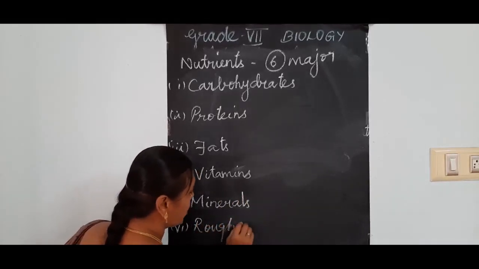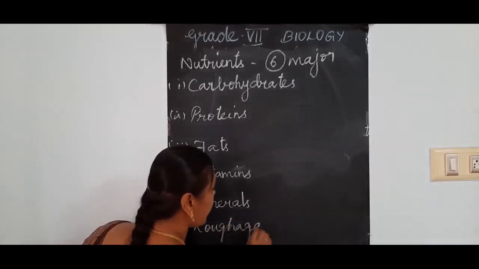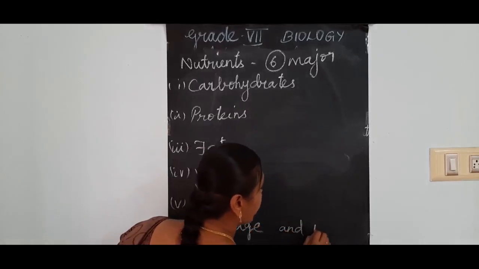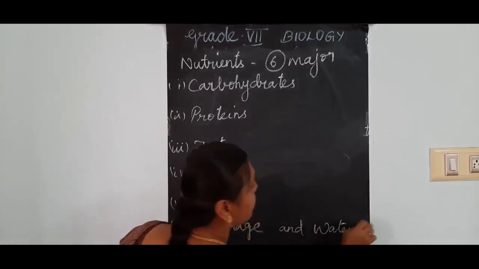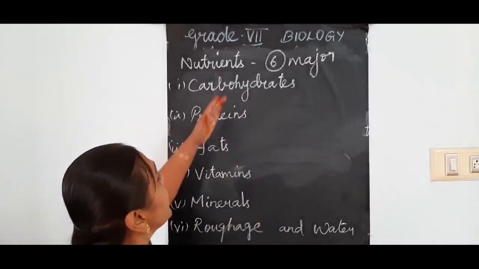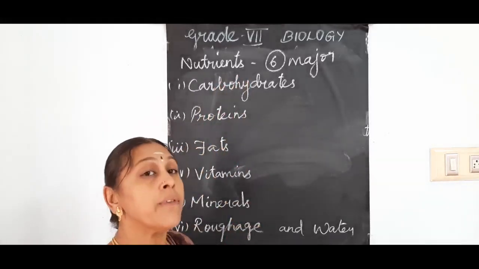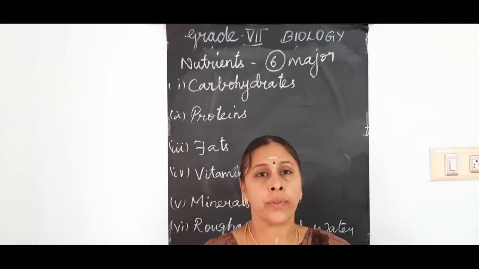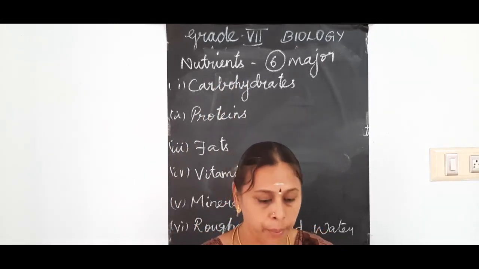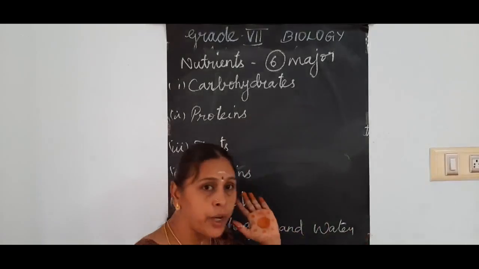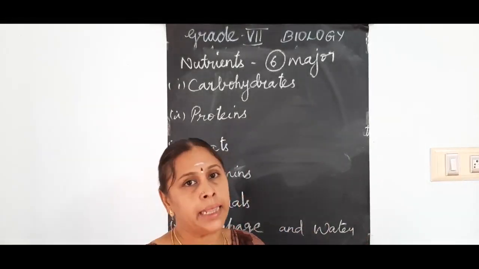What are they? Roughage and water. So these are the 6 major nutrients present in our food which are very essential for the growth and maintenance of the body. To get these nutrients only, we are taking the food.